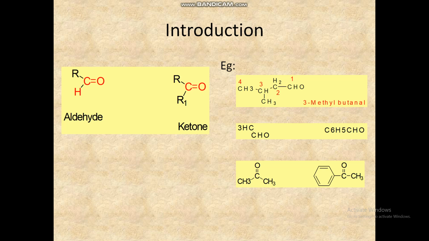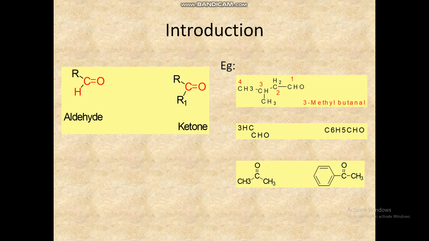Common names are benzaldehyde, formaldehyde and so on. In the IUPAC system, see the example 3-methyl butanal. For the numbering, it is 1, 2, 3, 4 from the right-hand side. It has a long straight chain, with methane, ethane, propane, butane, 4 carbons. The third position contains a methyl group. So it is 3-methyl butanal.